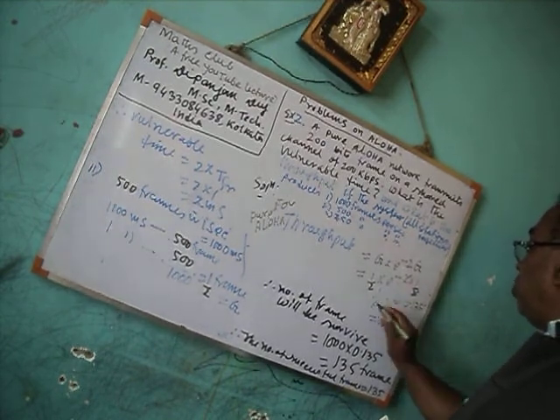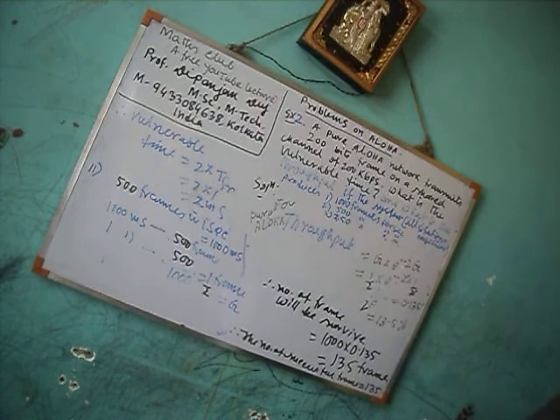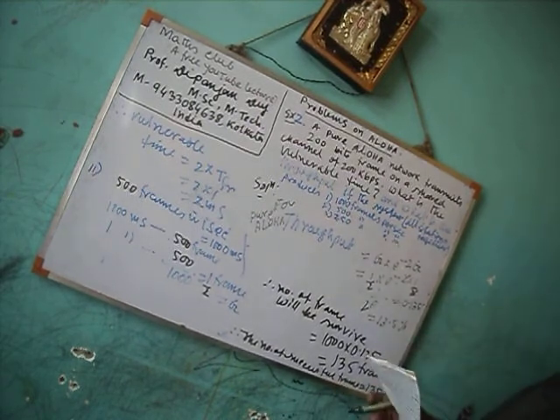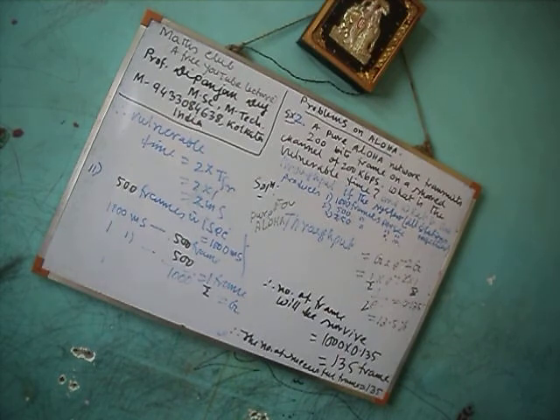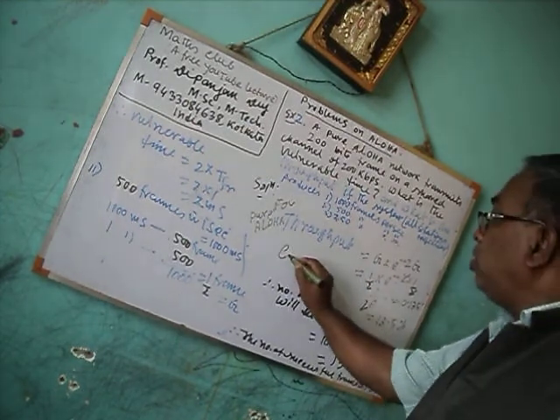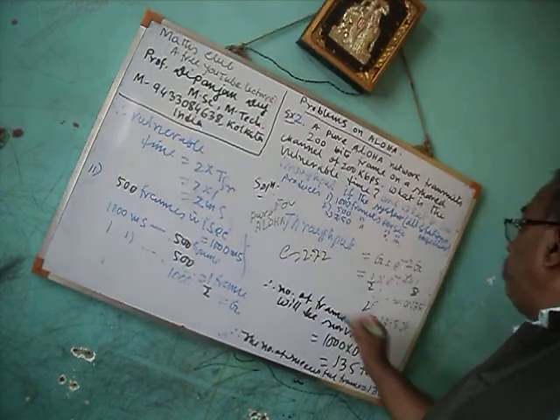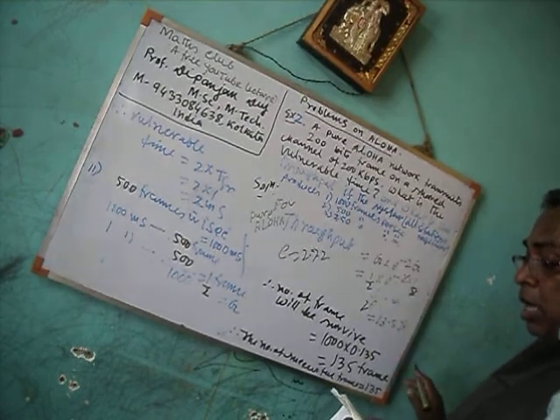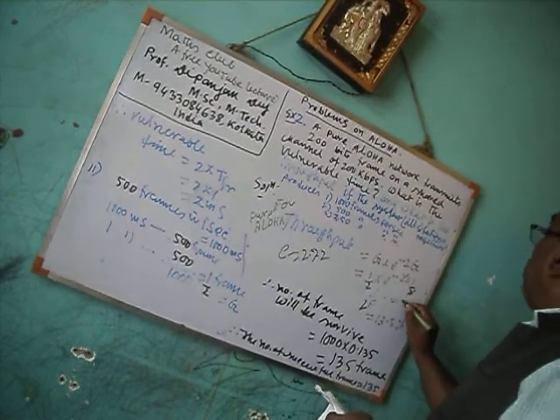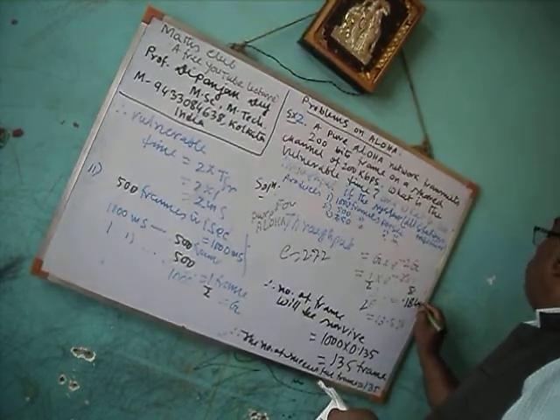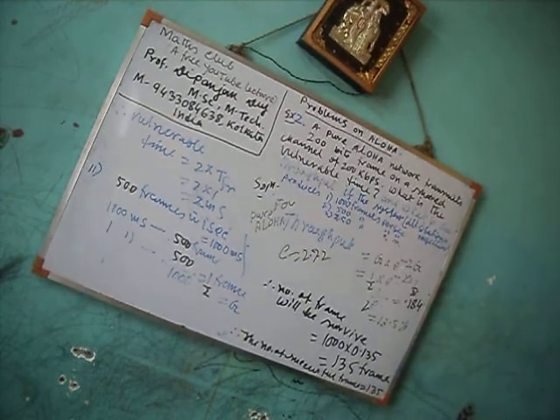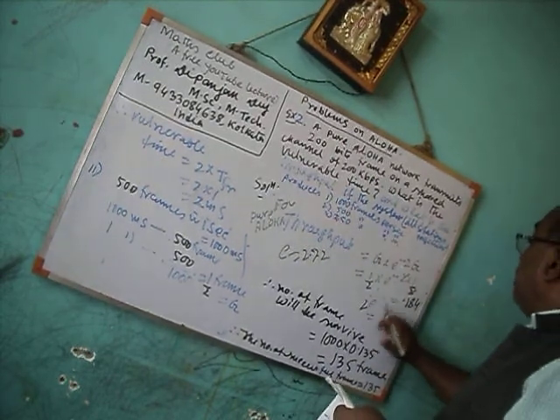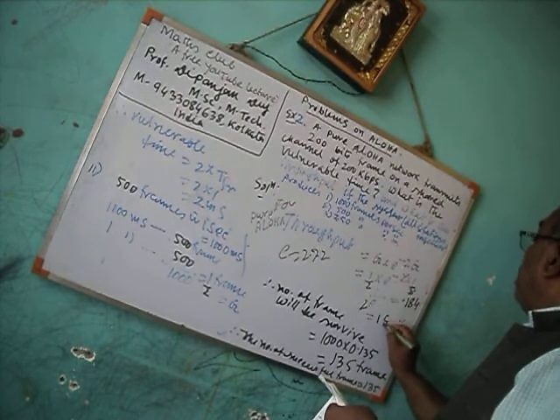If you calculate this, E is equal to 2.72, so 2E is 5.44. If we put that over here, we get 0.184, that is 18.4%.